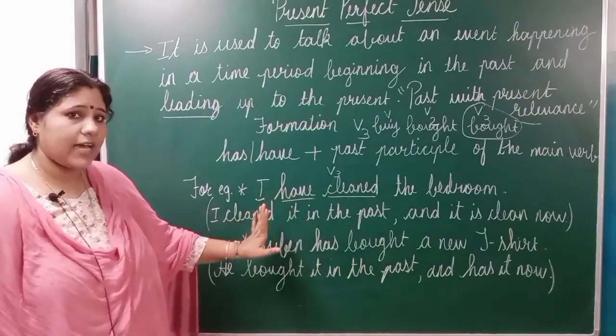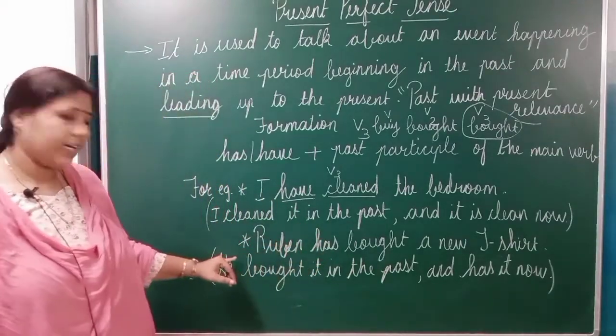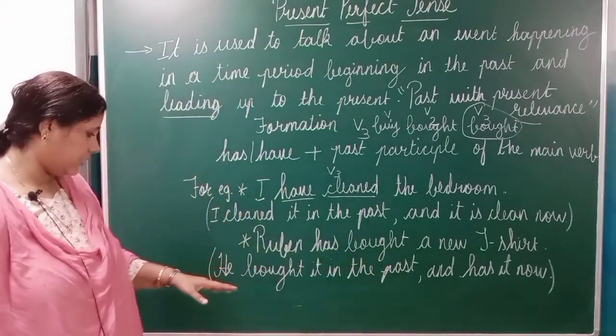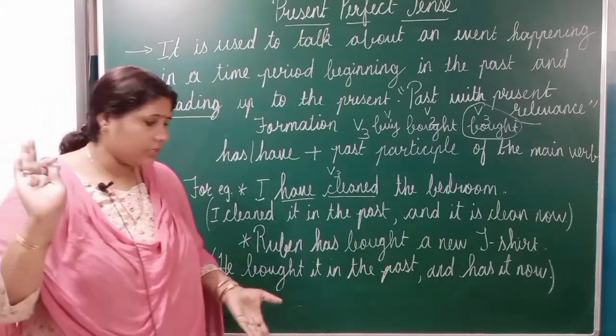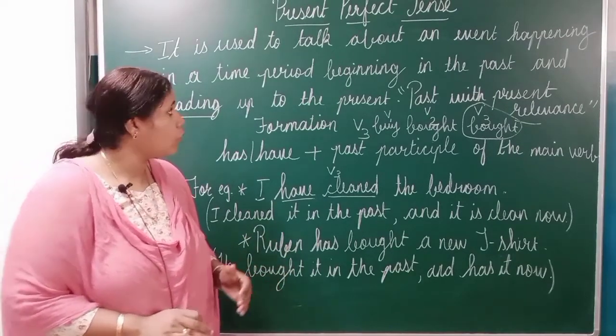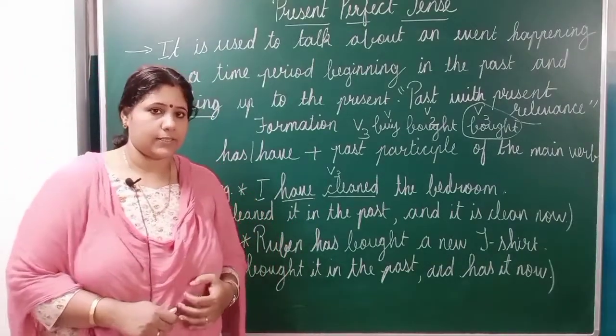मैंने clean तो किया था पहले, लेकिन अभी भी वो clean है. Second example. Ruben has bought a new t-shirt. He bought it in the past and he still has it with him. Okay. So, hope you understood present perfect tense. Now, let's move on to the exercise.